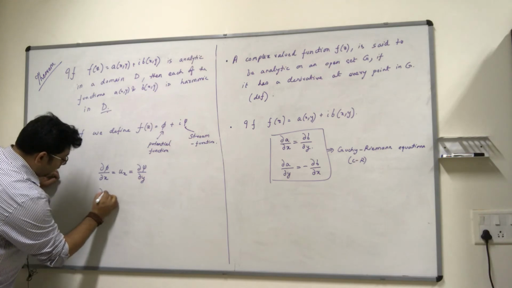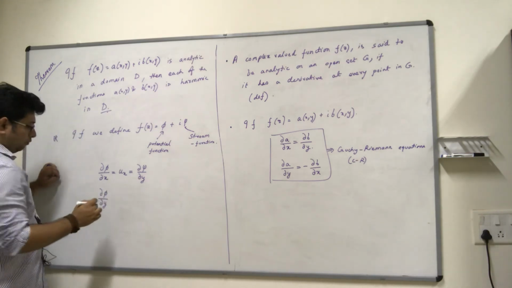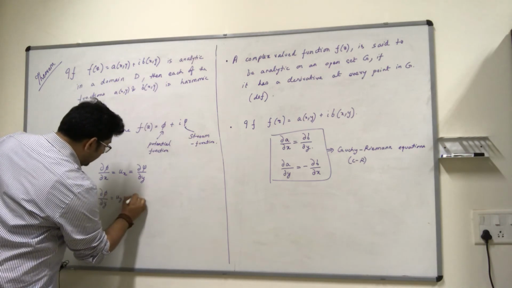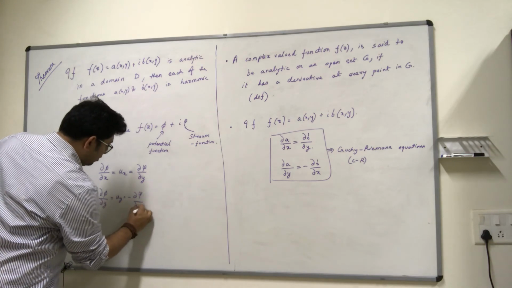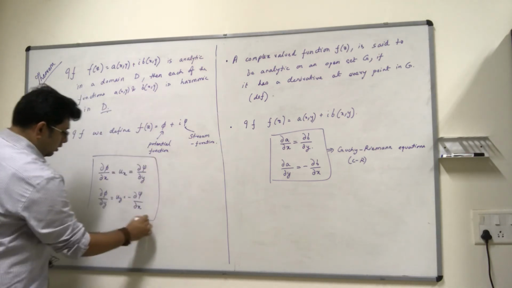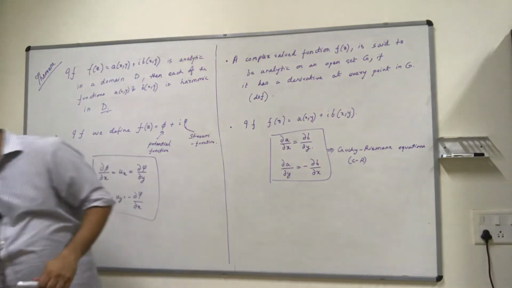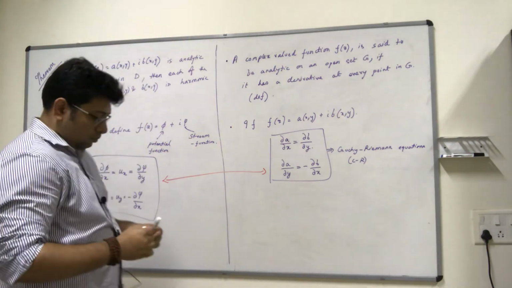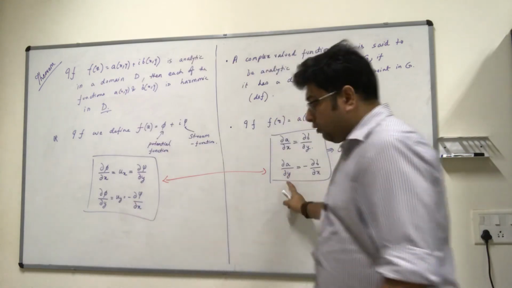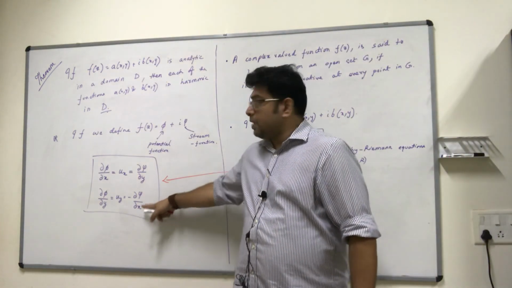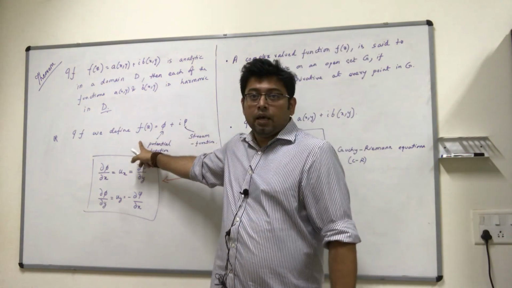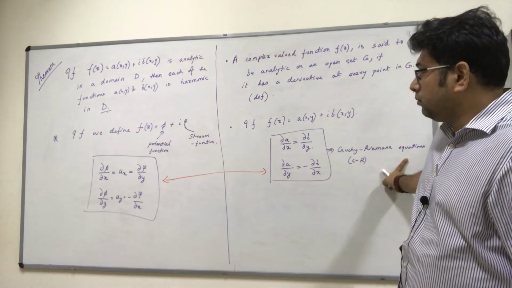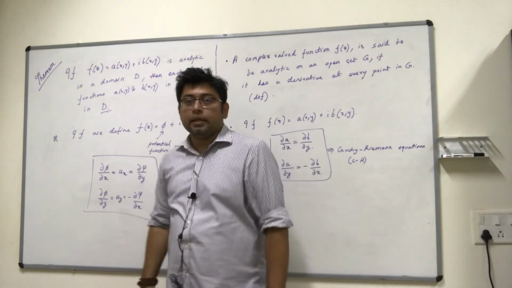And del phi by del y is equal to u_y by definition, and this is equal to minus del psi by del x. Nice. Can you see the correspondence between this set of equations and the Cauchy-Riemann equations? So if you define a function like this, phi and psi automatically satisfy the Cauchy-Riemann conditions, and that means this f(z) is now analytic.